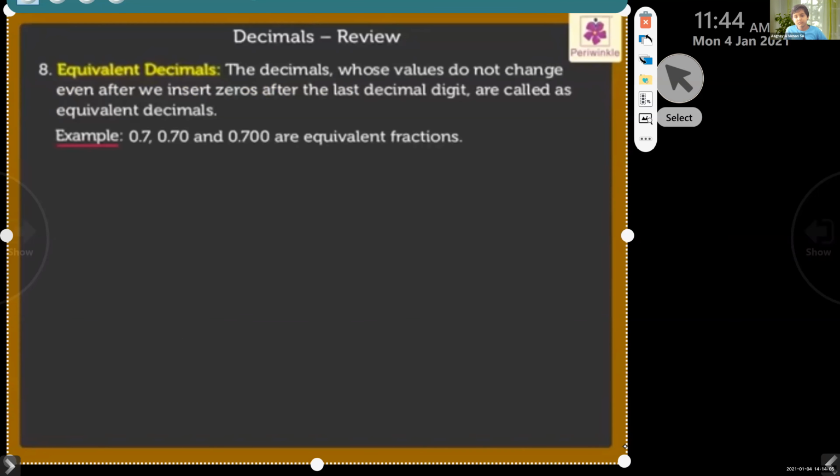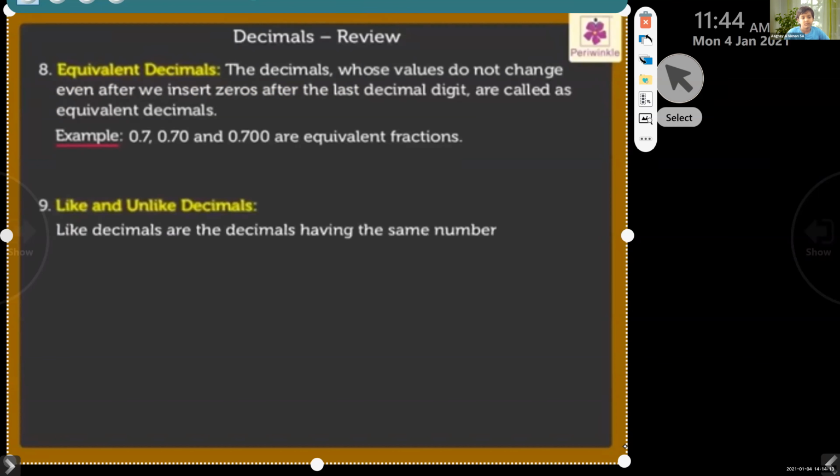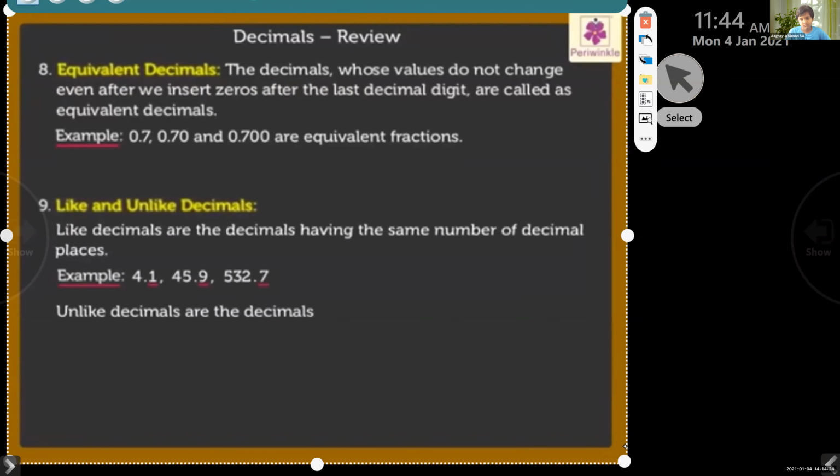Like and unlike decimals. Like decimals are the decimals having the same number of decimal places. For example, unlike decimals are the decimals that do not have the same number of decimal places. For example,